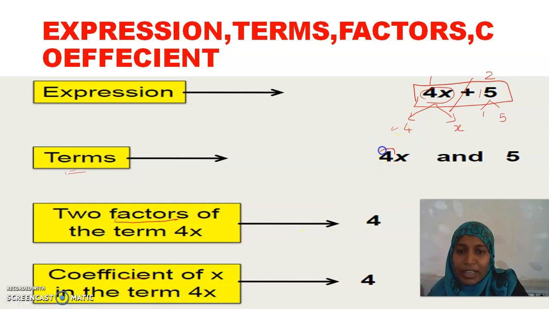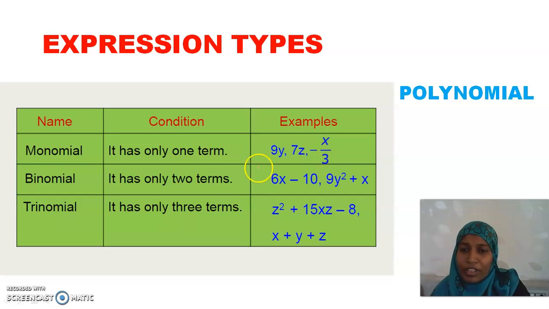The numerical value is called the coefficient of that term. For every term we can find the numerical coefficient. What is the numerical coefficient for x squared? I have no number here. What does it mean? Yes, we have 1x squared. So the numerical coefficient for x squared here is 1. Is it clear? Now we have different types of expression: monomial, binomial, trinomial and polynomial.